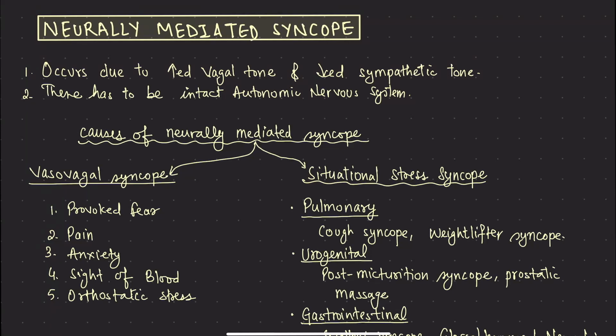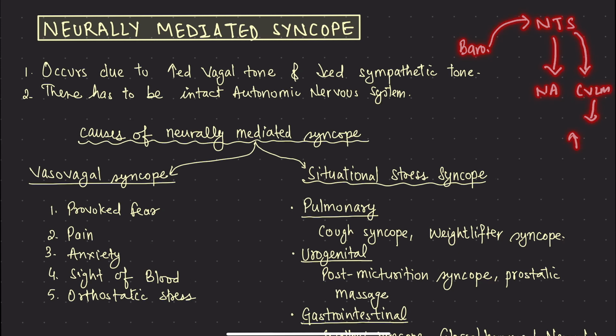In this video, we will be discussing neurally mediated syncope. Neurally mediated syncope occurs due to increased vagal tone and decreased sympathetic tone. Meaning, in the reflex arc of the baroreceptor reflex, we know that here are the baroreceptors. Here is the nucleus of tractus solitarius, here is the nucleus ambiguus, and here is the CVLM.